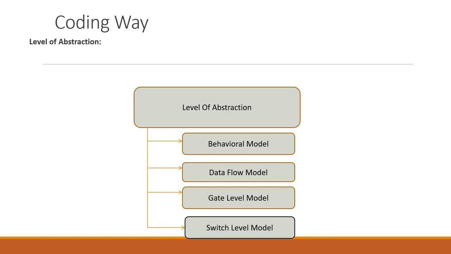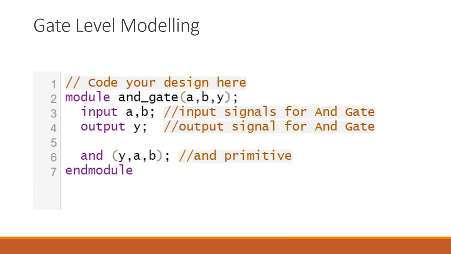Just for the time being, you have to understand there are levels of abstraction: gate level, data flow level, behavioral model, and yes, switch level modeling. But right now we are not using the switch level model. In the behavioral model, we know the behavior of the design and we just code it. We'll see those things later with the help of code also. Don't worry about that.